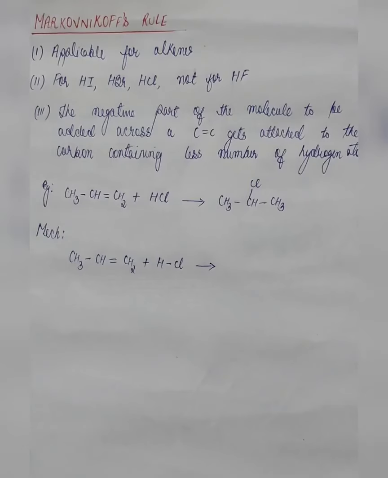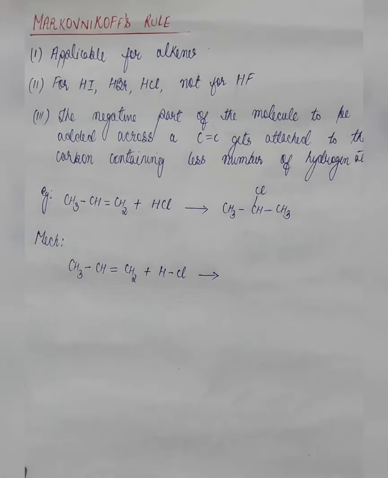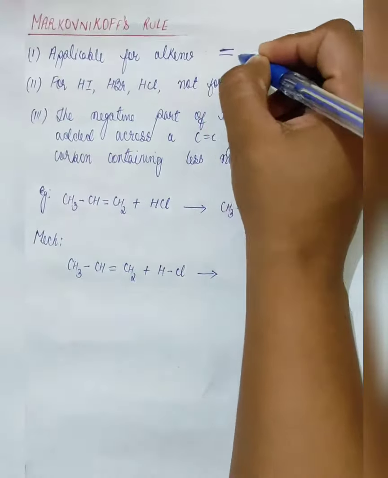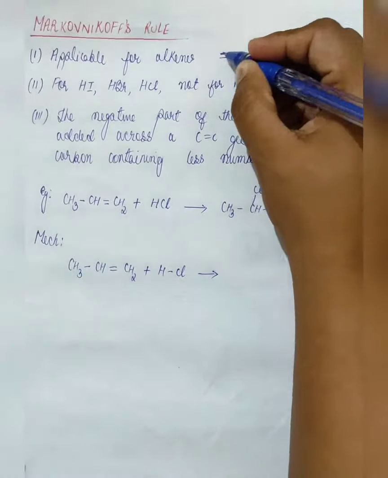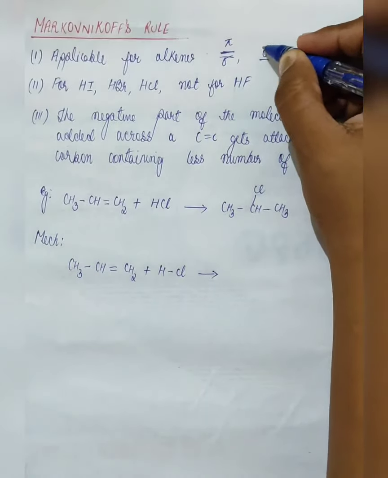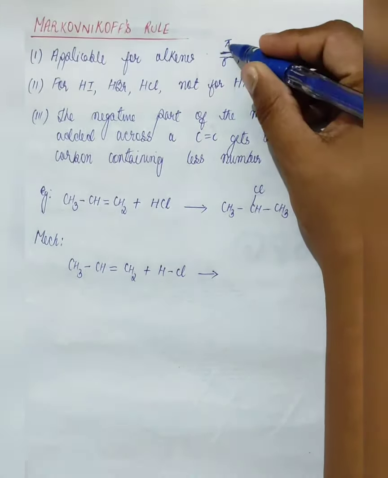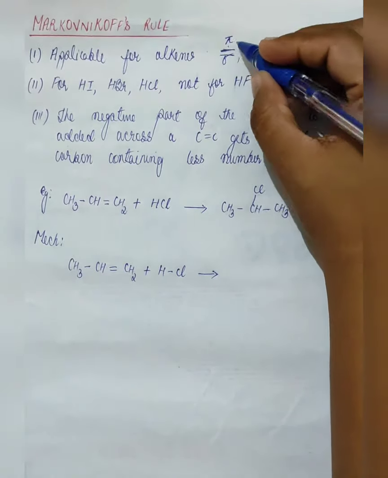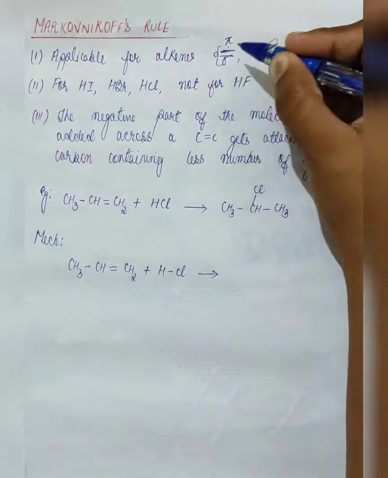Before we proceed to the preparation, let us be familiarized with two types of rule, which are Markovnikov's Rule and anti-Markovnikov's Rule. These two rules will govern our entire reactions. Markovnikov's Rule is applicable only for alkenes, that is, double bonds. We know that a single bond consists of sigma and a double bond consists of one pi and one sigma. And we know that a sigma bond is stronger as compared to a pi bond. That is the reason why bond breakage takes place only from a double bond.